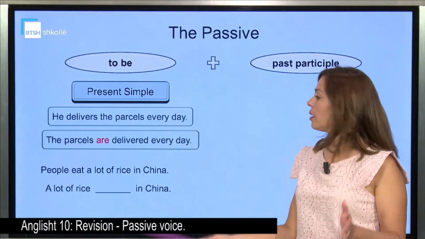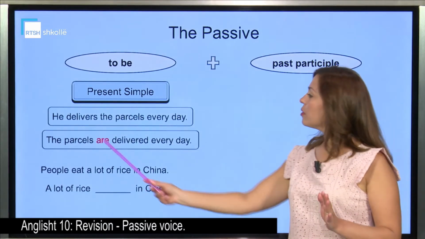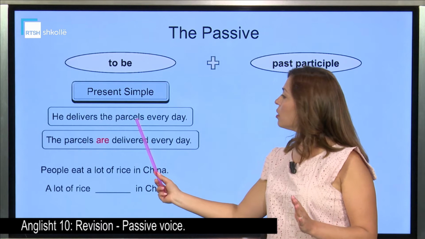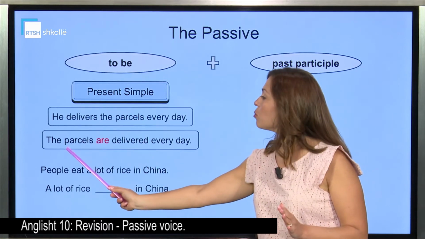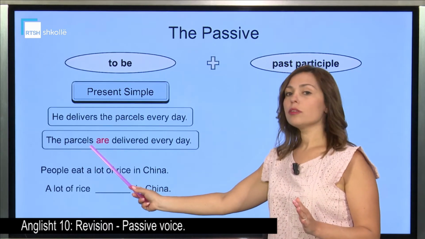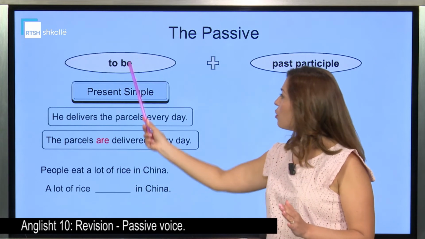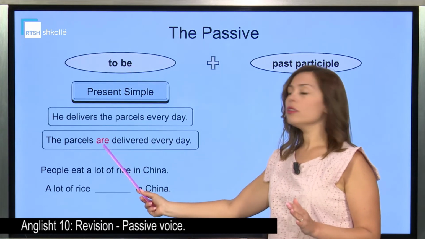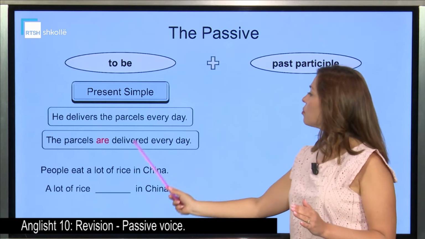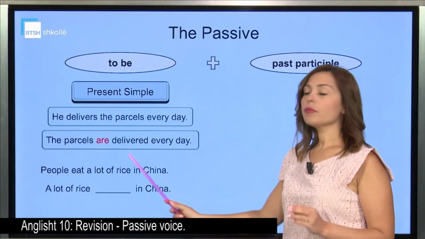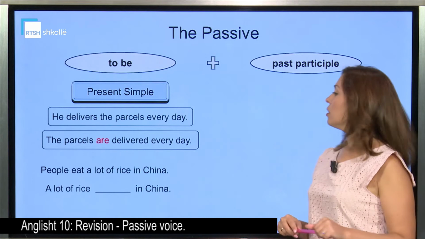So, let's see once again. Our object has become the subject, the parcels, are, the verb to be in the present, and our past participle, delivered.